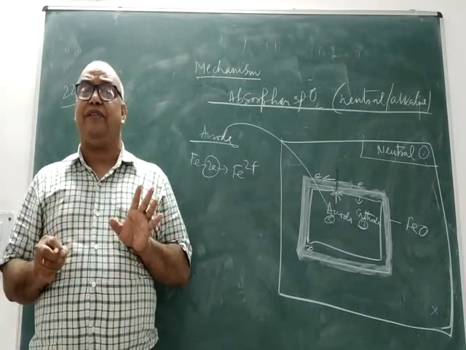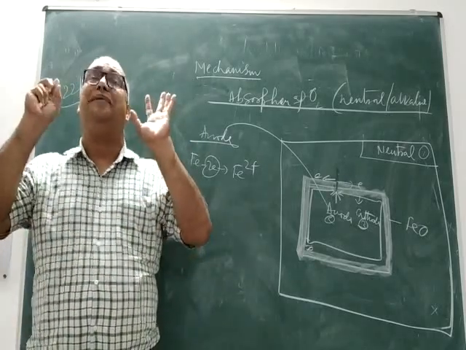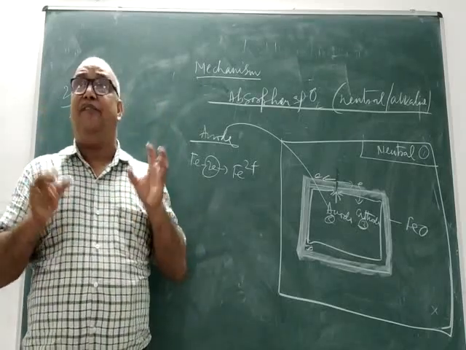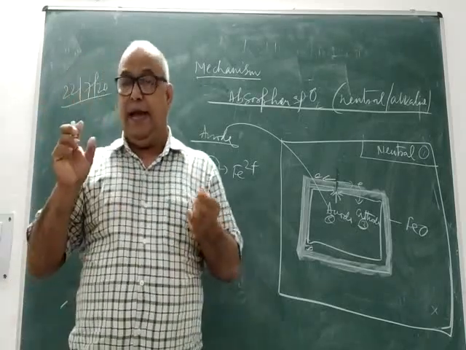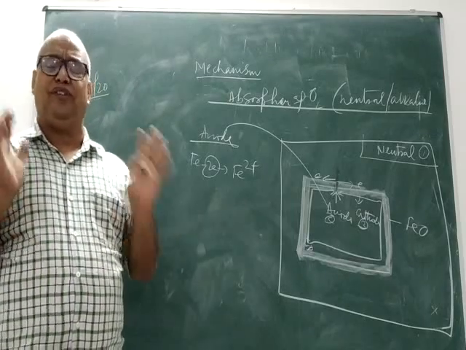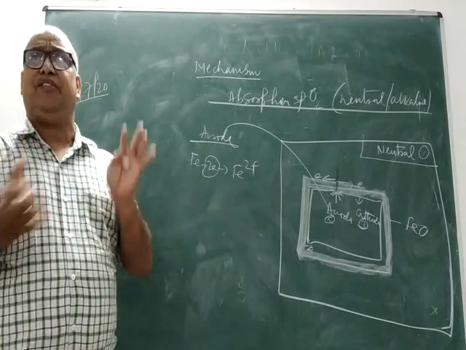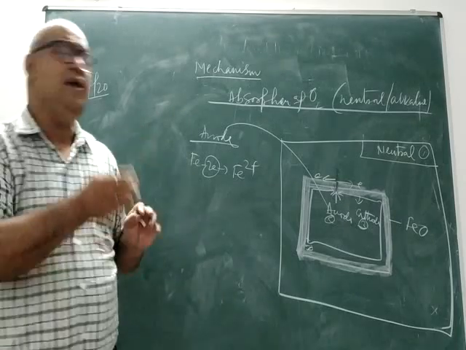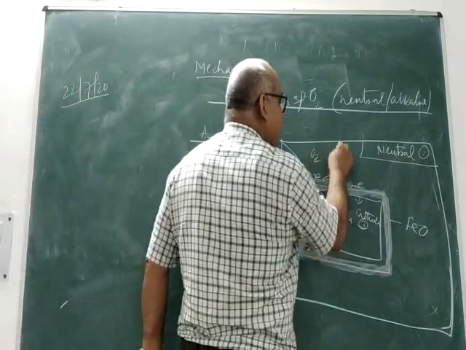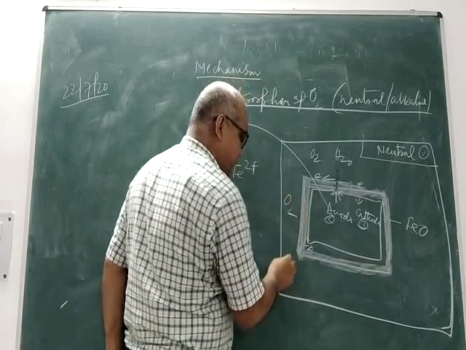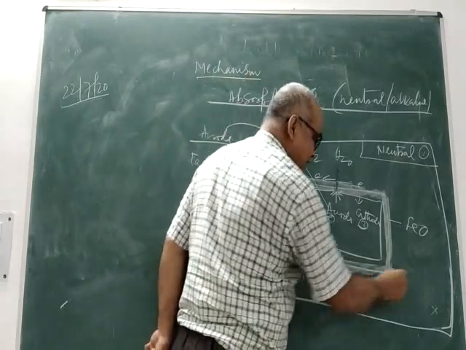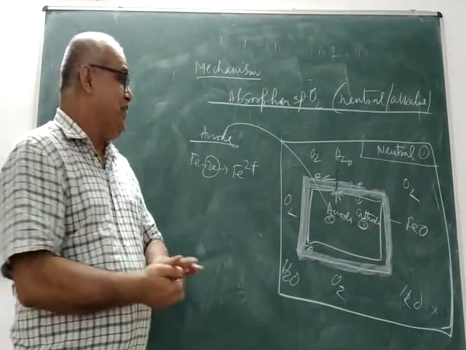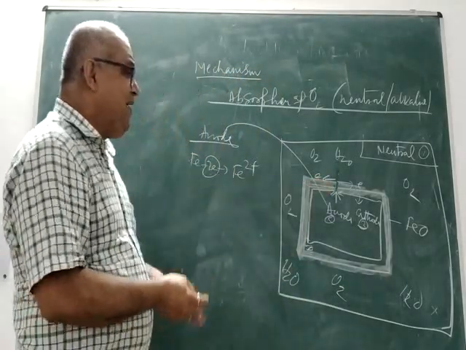But other than H plus and OH minus, there will be some gases definitely which will affect the fate of this corrosion. And if I ask you, can you suggest what are the important gases that will be affecting the rate of corrosion? Definitely it will be oxygen and moisture, as all of us know. So, as a result of which, now what will happen?